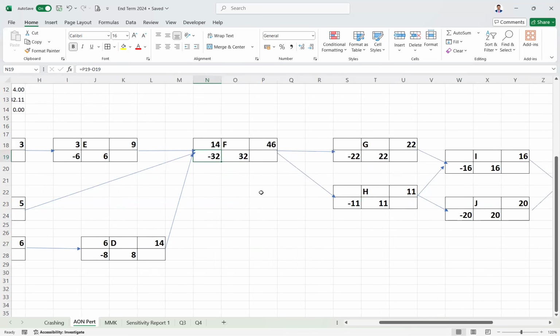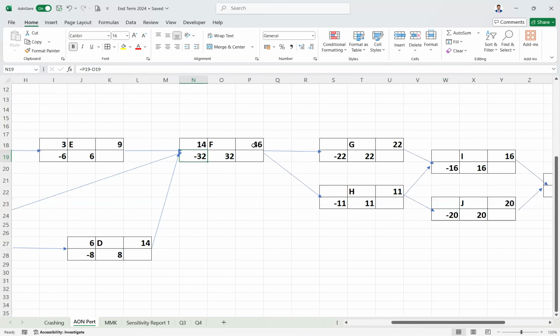No one? Okay. So the next successive nodes again take 46. When F is finished at 46, then G and H will start. Same 46 over here and 46 over here. Then you get automatically the early finish.